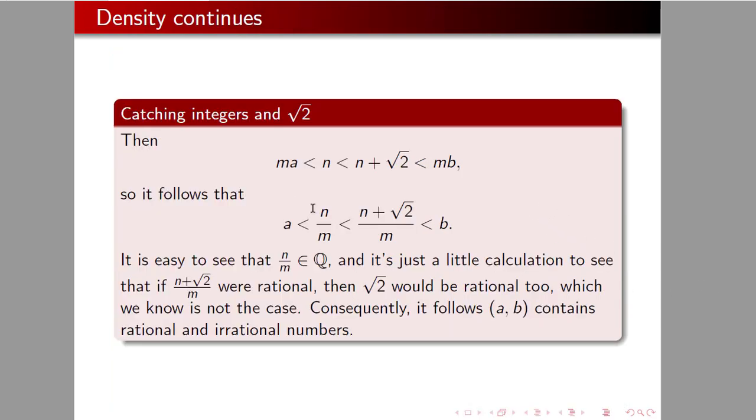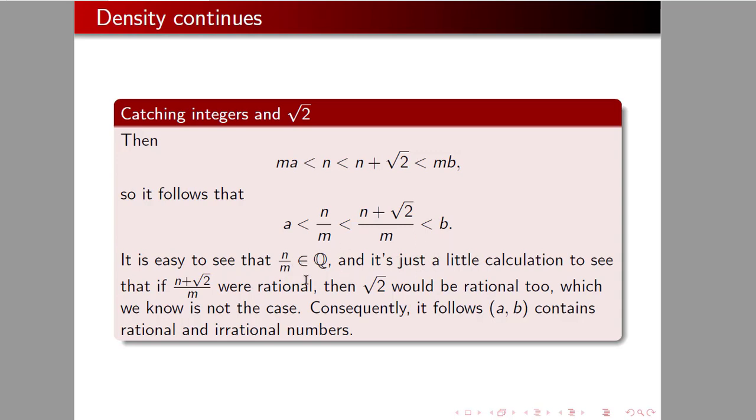Now, m times a is less than n plus the square root of 2, because the square root of 2 is less than 2, guys. We proved it. So it follows that a is less than n over m is less than n plus square root of 2 over m is less than b. Now, it's easy to see that n over m is a rational number.